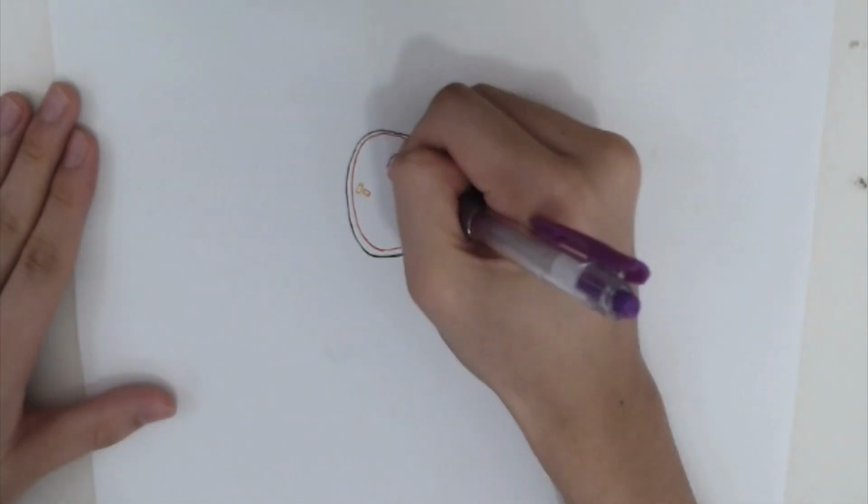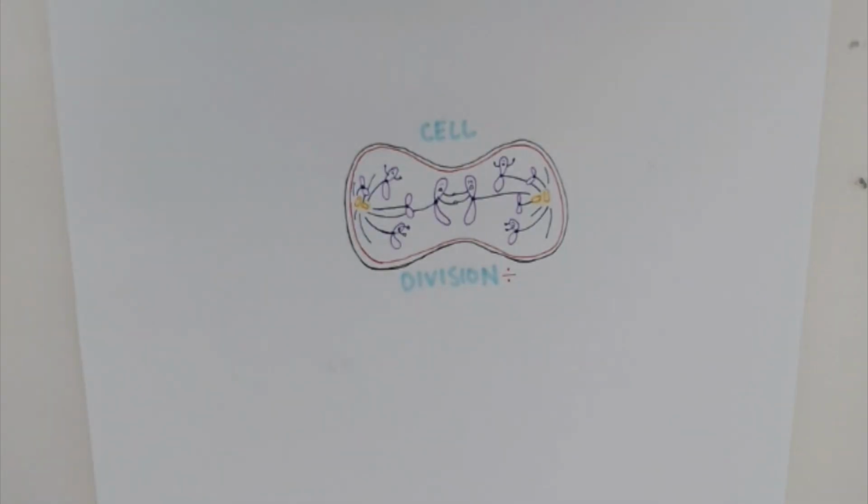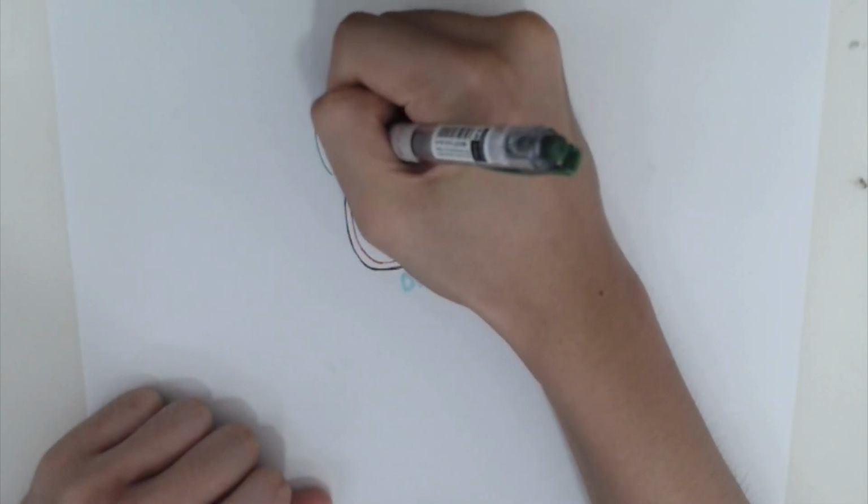Today, we'll be doing a mind map on cell division. There are three types of cell division: mitosis, amitosis, commonly referred to as binary fission, and meiosis. Out of the three, mitosis and meiosis will be the common ones you come across.